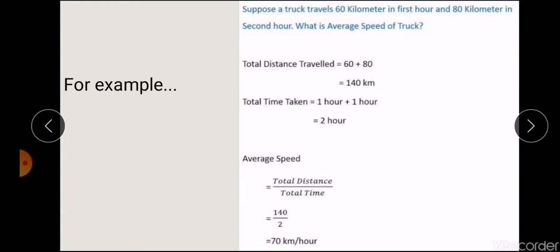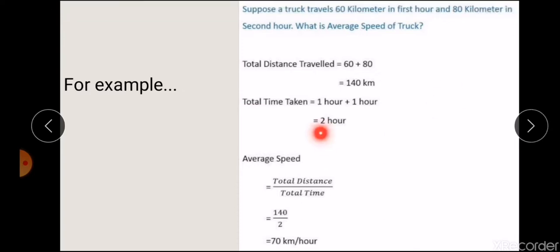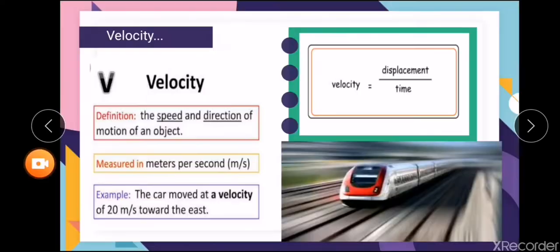First find the total distance: 60 plus 80, total 140. Then the total time: 1 plus 1, total 2 hours. Now just use the equation to calculate the average speed.